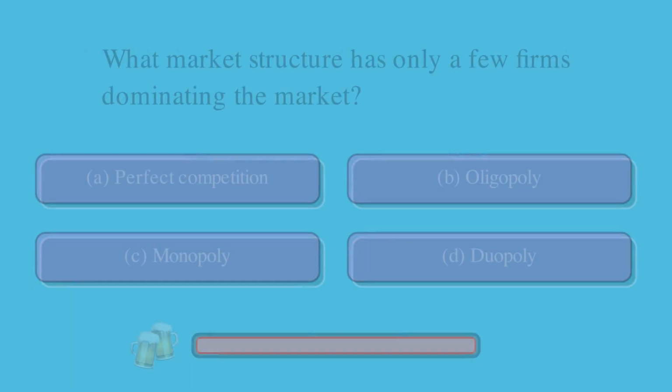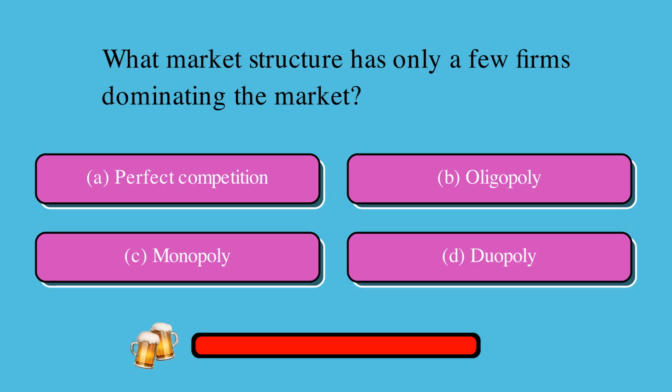What market structure has only a few firms dominating the market? Is it A, perfect competition, B, oligopoly, C, monopoly, or D, duopoly? The correct answer is B, oligopoly.